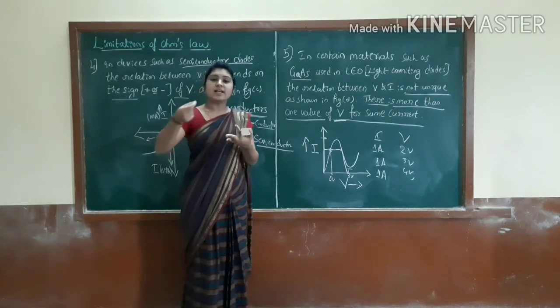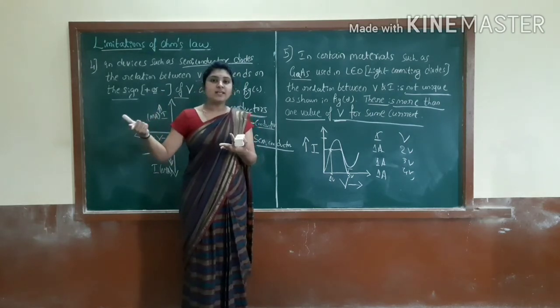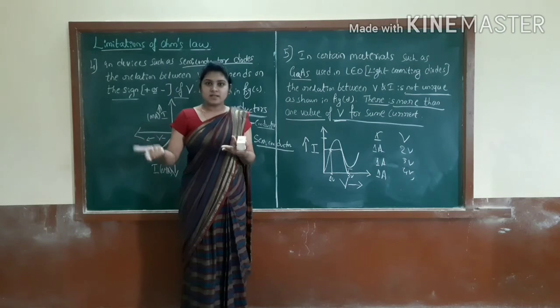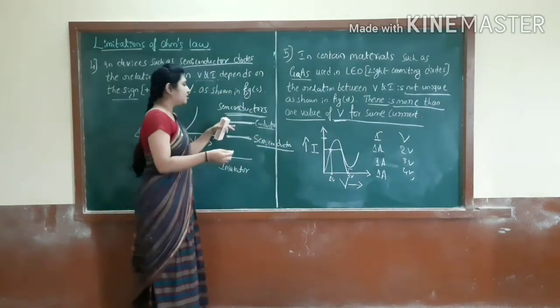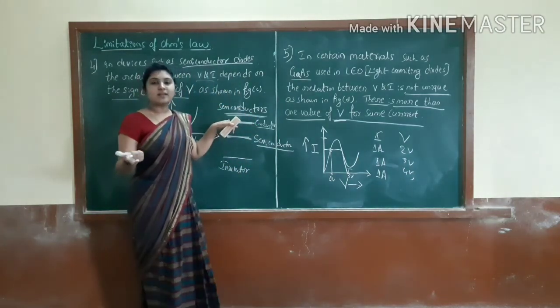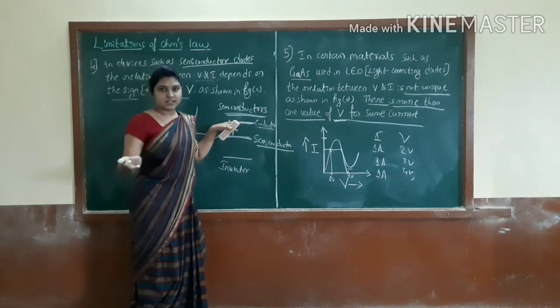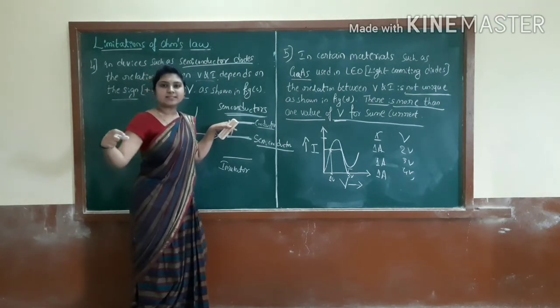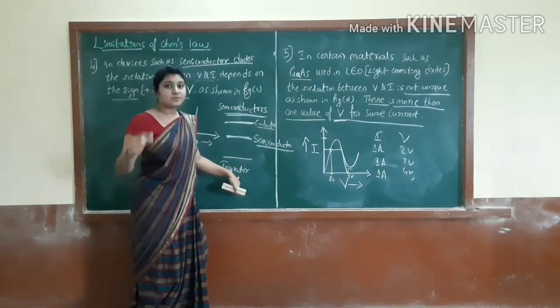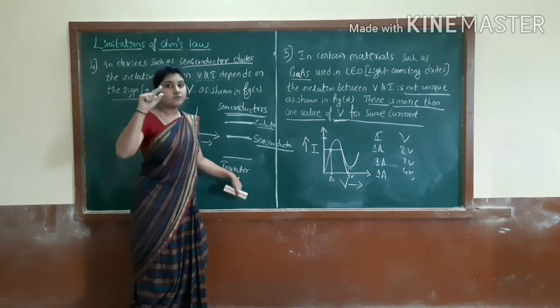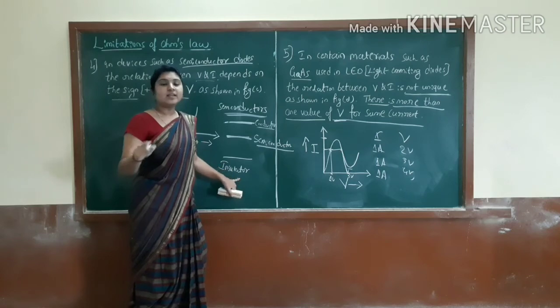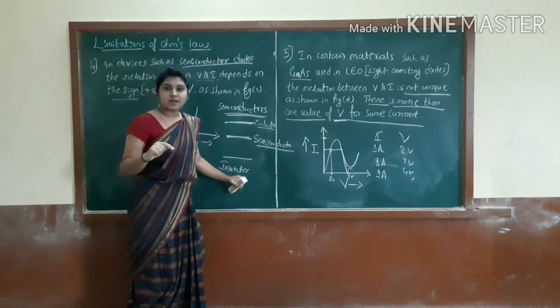If the current is passing through a material, then that is conductance. Correct. So of course we know that conductors have a large amount of conductivity, so easily the current will pass. But in the insulator, the conductivity is very low. That's why here the current will not pass.